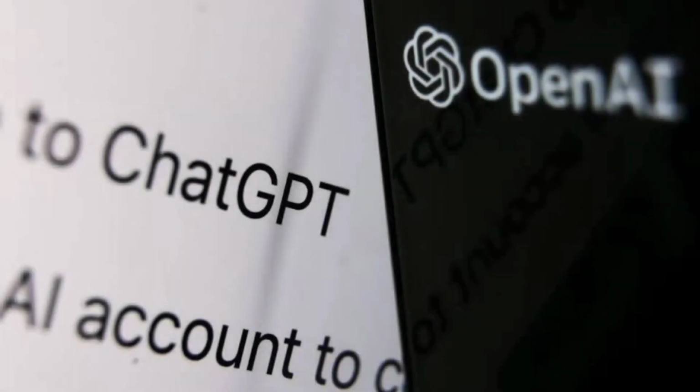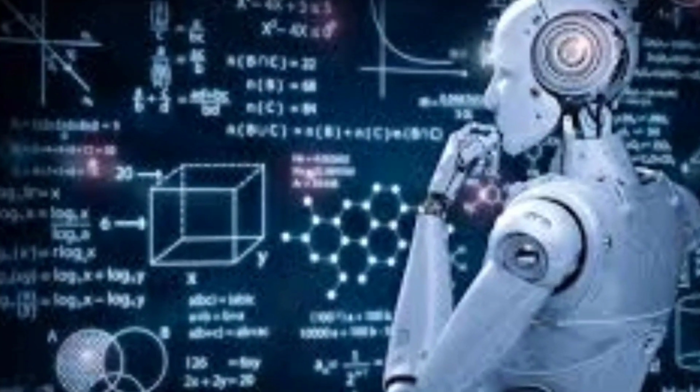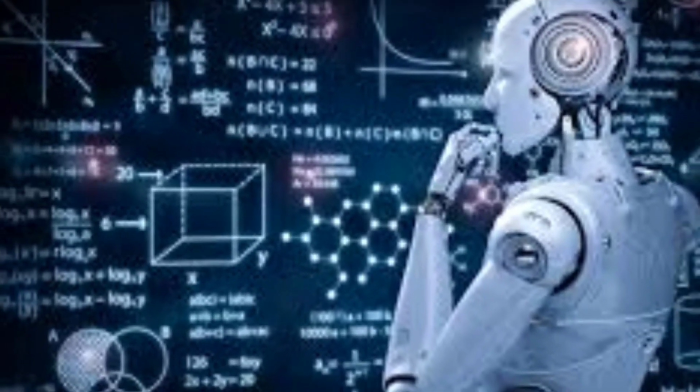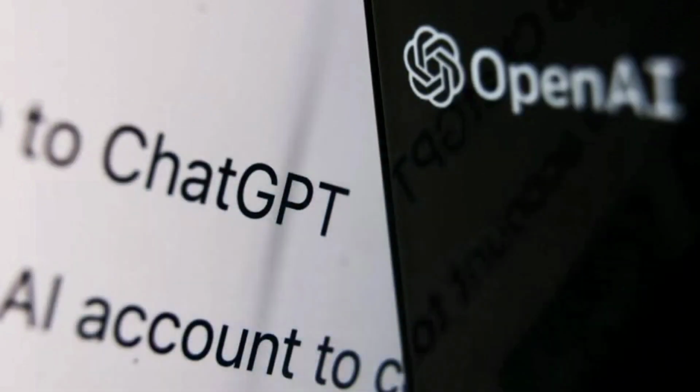Virtual assistants. Finally, ChatGPT can be used for virtual assistants. The technology can be integrated into virtual assistants, such as Siri or Alexa, to provide users with more sophisticated and accurate responses.